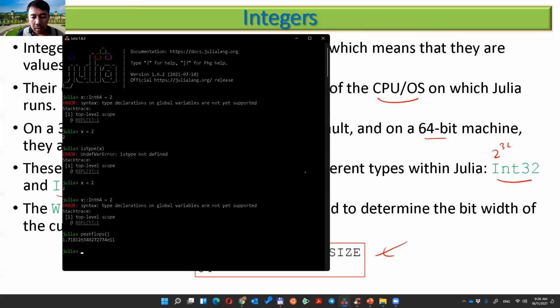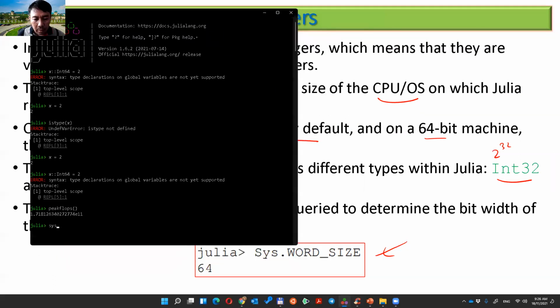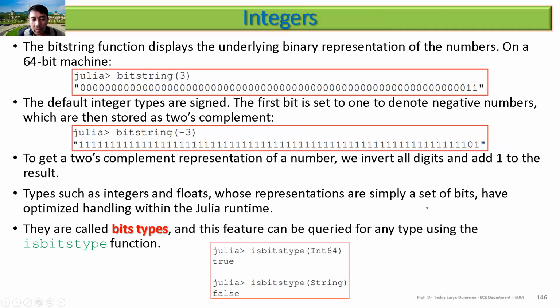So we can try now. What's the code here? 64, in my computer. The bitstring displays the underlying binary representation. So bitstring of 3, you can see here, is long; this is 64-bit. If you don't believe it, you can count yourself. Then you have here 1, 1: 2 to the power of 1 plus 2 to the power of 0. So this is 3.